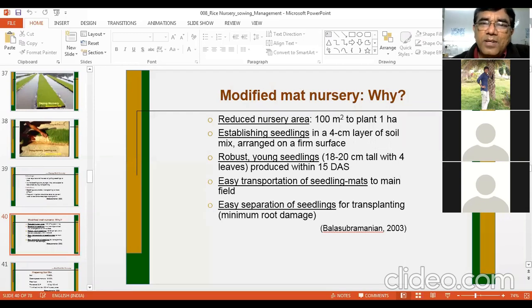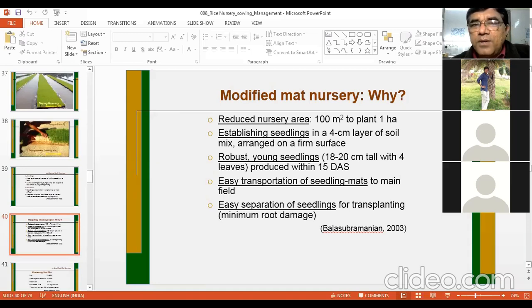Similarly, there is one term in rice, integrated crop management or integrated rice crop management, whatever you call. In integrated rice crop management, you need to use the modified mat nursery method, which is a better method. So let us learn more about the modified mat nursery method.